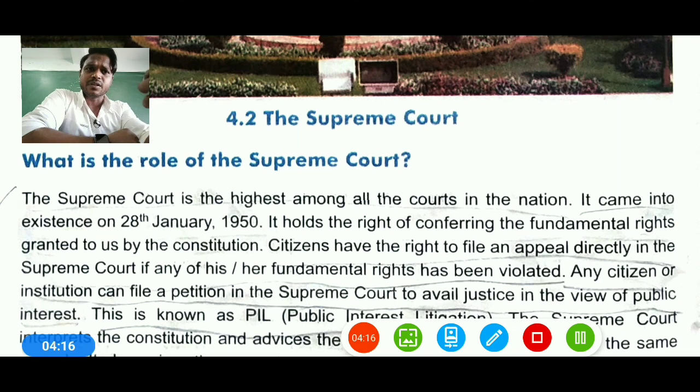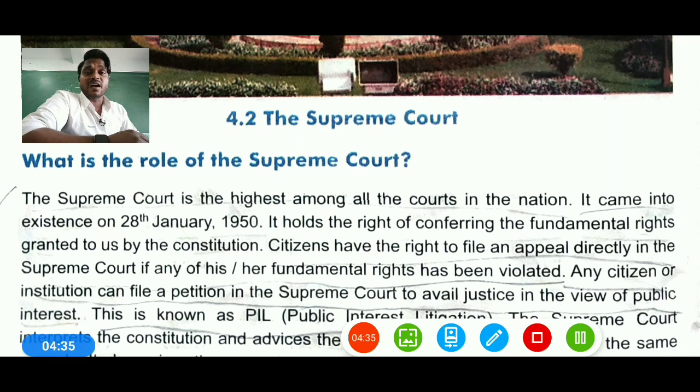Like other courts are also there, but the Supreme Court is the highest court among all the courts in the nation. It also came into existence on the 28th of January 1915. That is how it holds the right of conferring the fundamental rights issued by the Constitution. Therefore, citizens have the right to file an appeal in any kind of case in the Supreme Court if his or